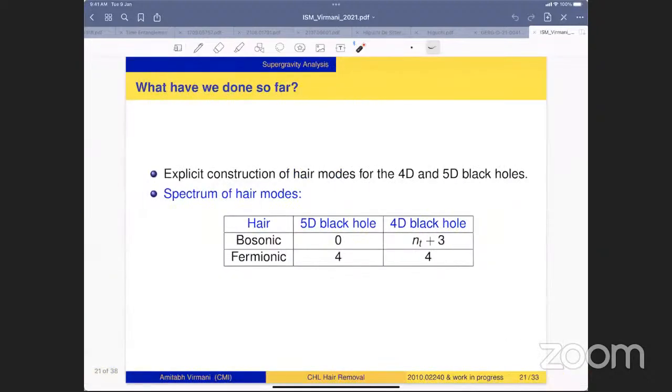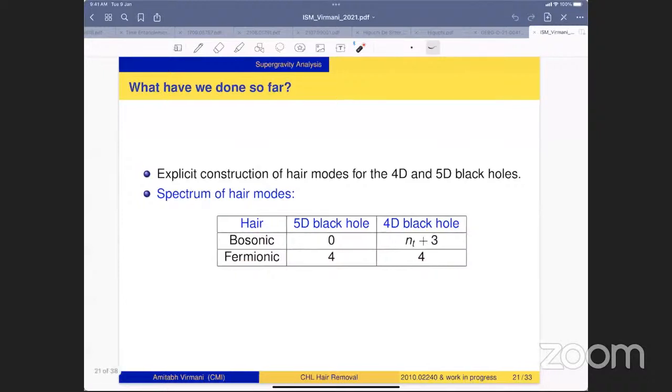Okay, so here is the summary. So we have done explicit construction of hair modes for the 4D and 5D black holes. These are nonlinear solutions. I mean, all nonlinearities are taken into account. And this is the spectrum that we have found. So for the bosonic, we find that there are no hair modes on the 5D black hole, but for the 4D, there are NT plus 3 number of hair modes. And for the fermionic sector, both of them have the same number of hair modes.